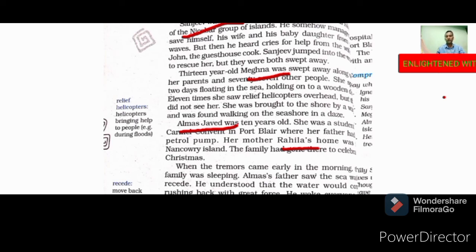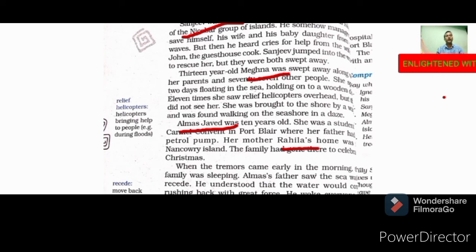Almaz's father saw the sea water recede. When tremors came, they were sleeping, and he saw the sea waves go back. He understood that the water would come rushing back with great force. So when all the water went backside, that means the water would come back with a high force. He woke everyone up and tried to rush them to a safer place.